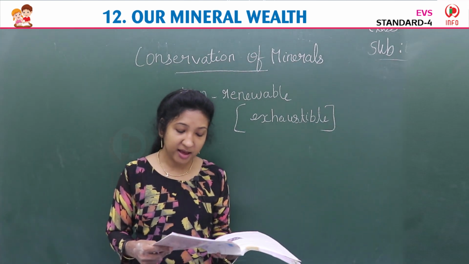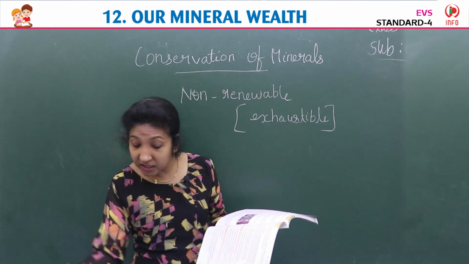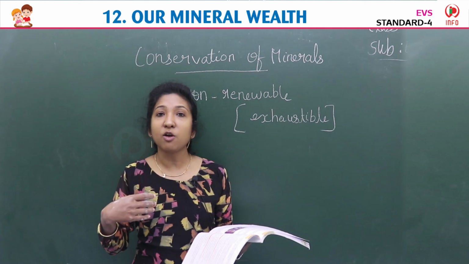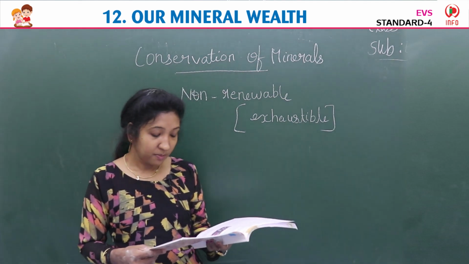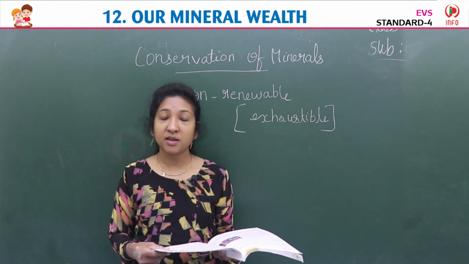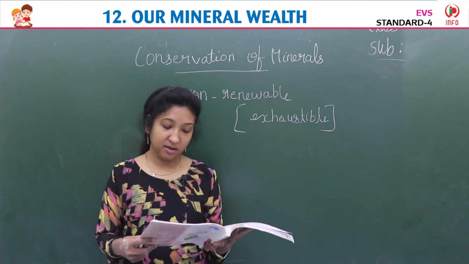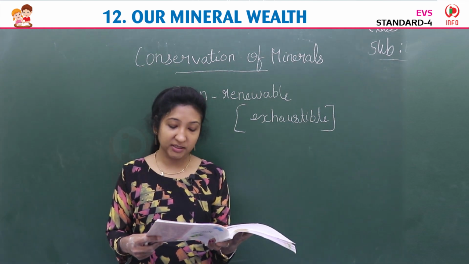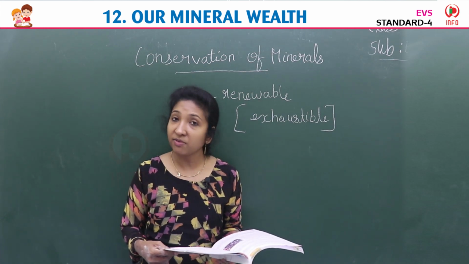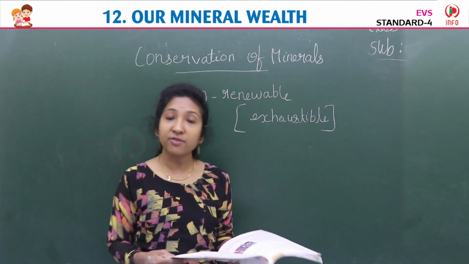All the minerals are extracted from underground through mining. From underground we are digging and taking out these minerals. Bihar produces the maximum quantity of coal in India. In India, from which state are we getting the maximum quantity of coal? Bihar. Lead and zinc are mined at Zawar of Rajasthan. They are available in very small quantity.